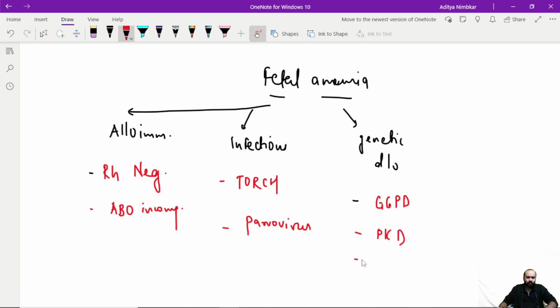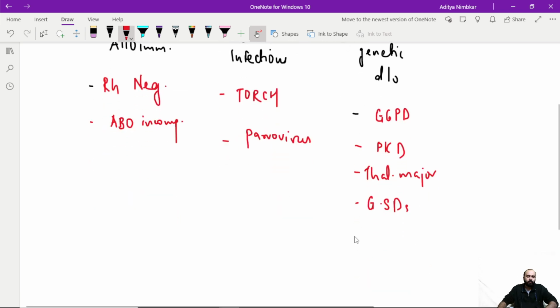Then we have several of those thalassemia major syndromes. It can be alpha thal major, beta thal major. So thalassemia major, remember I'm not mentioning trait, I'm just mentioning major. Then I have glucose storage disorders, Gaucher's disease and several more. And then we have Diamond-Blackfan anemia. For the ones who might be thinking, what is this? In your NEET preparation phase, you would hear this, especially in pathology.